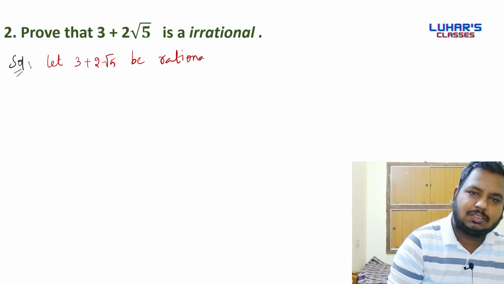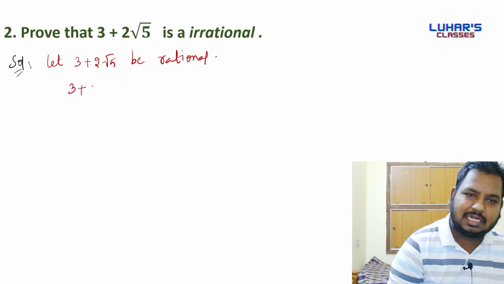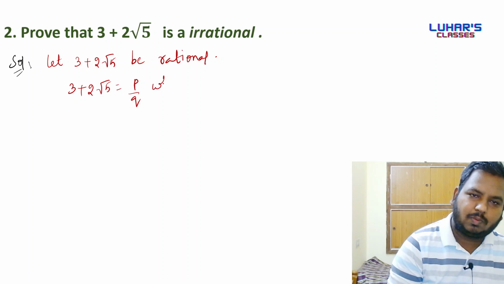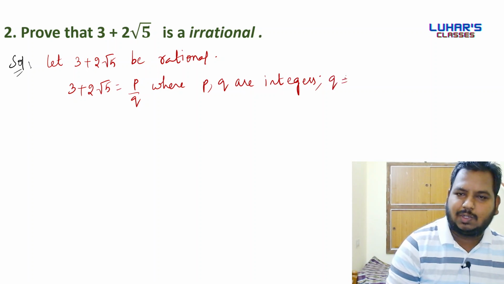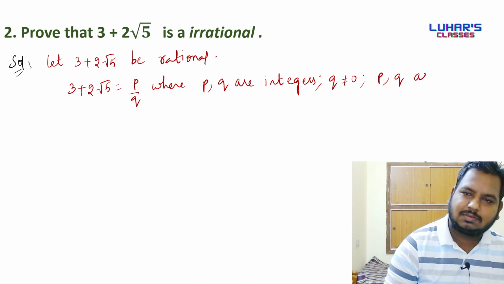If it is rational, definitely 3 plus 2 root 5 will be of the form p by q, where p, q are integers, q is not equal to 0, and p, q are coprimes.